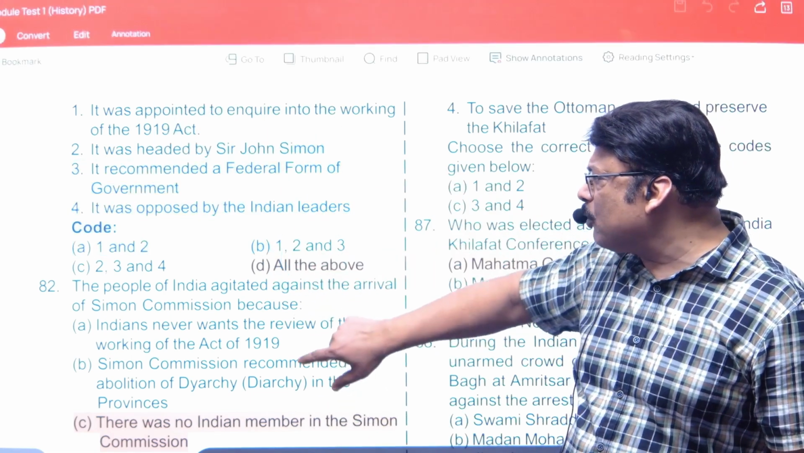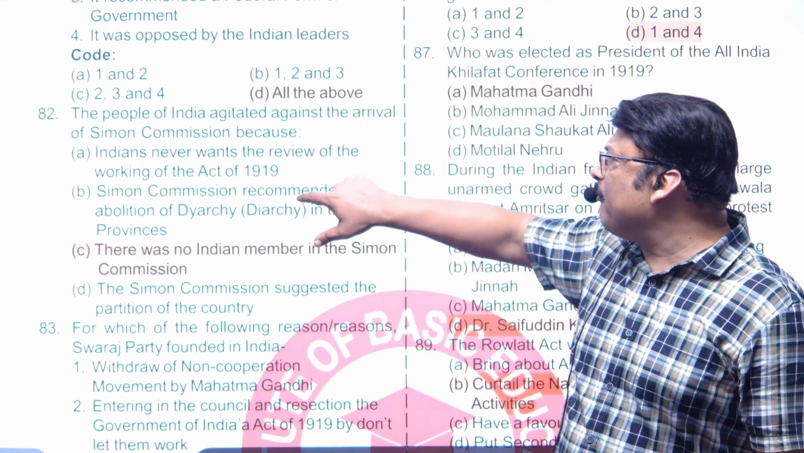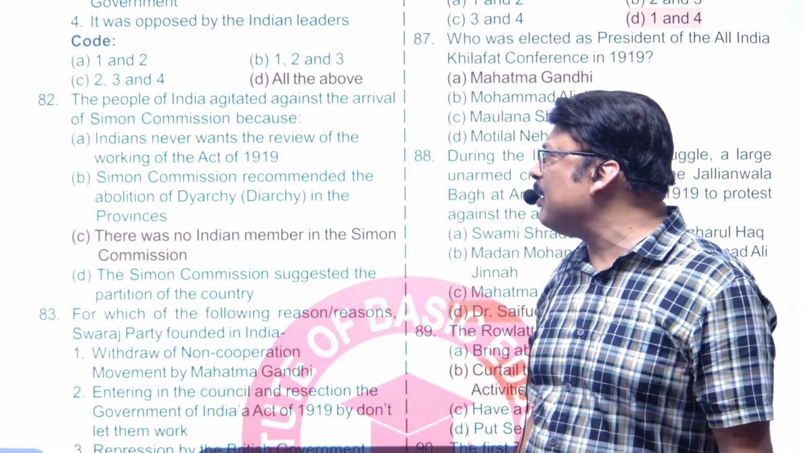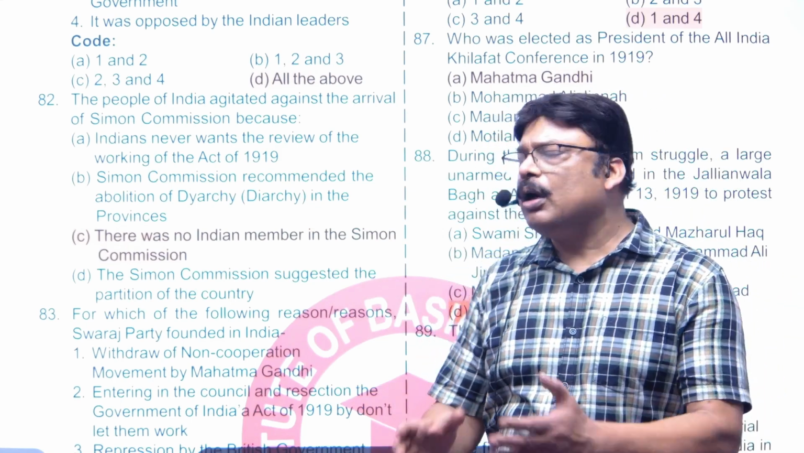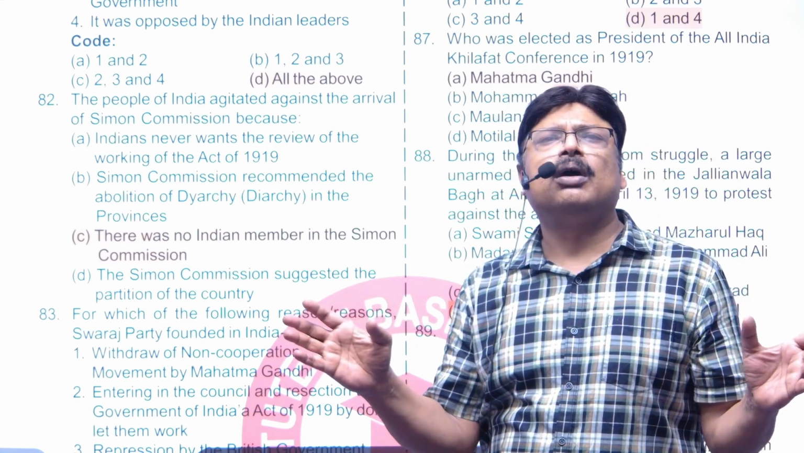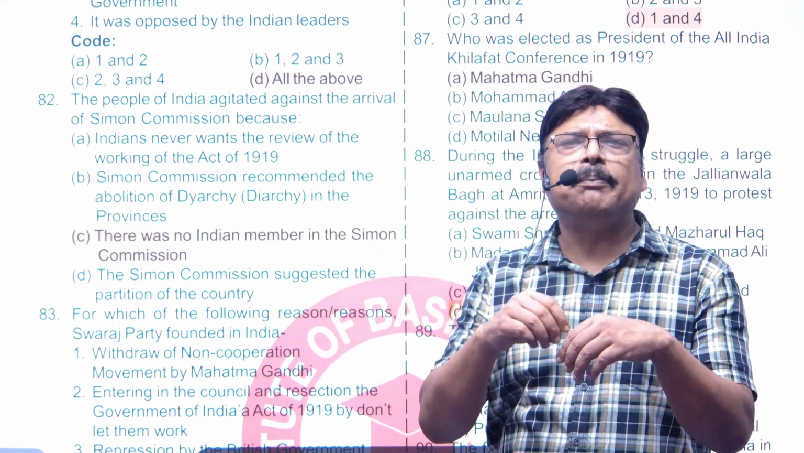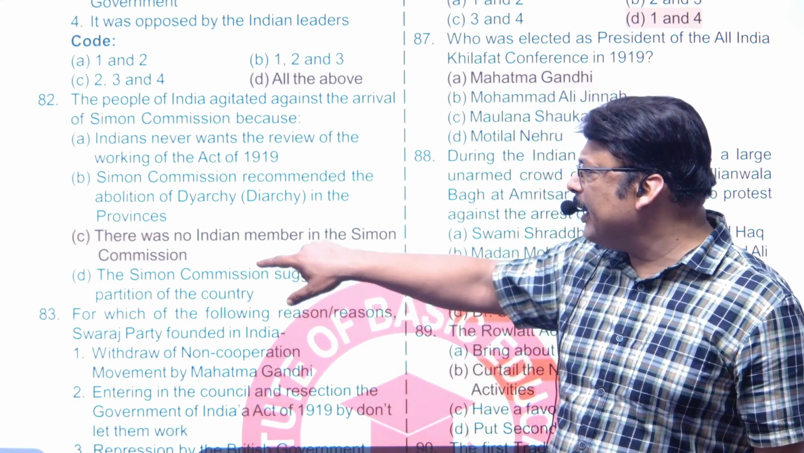Now we will talk about question number 82. The people of India agitated against the arrival of Simon Commission because there was no Indian member in it, all were British, so that's why they opposed it.